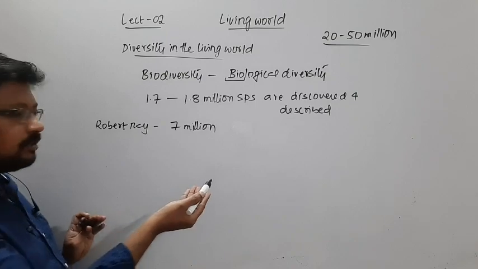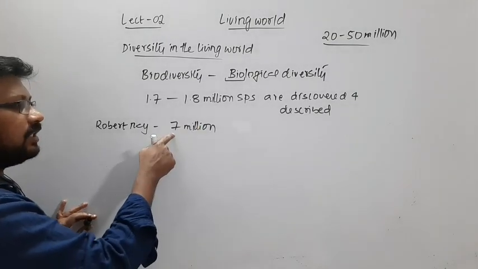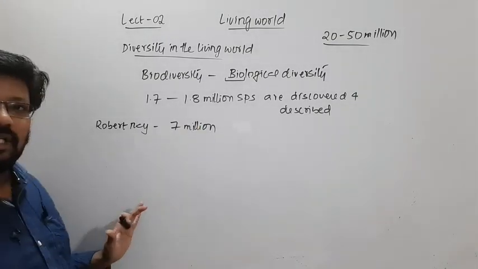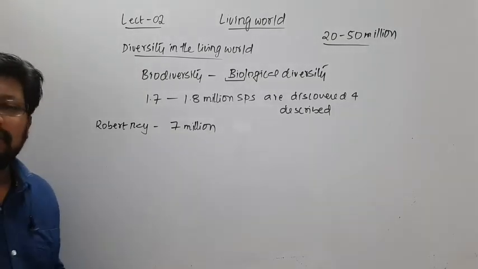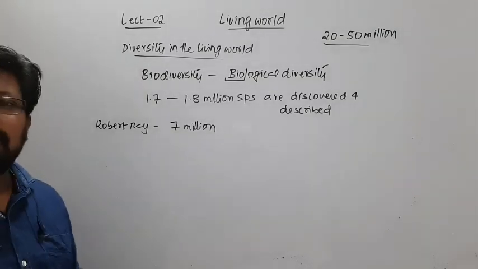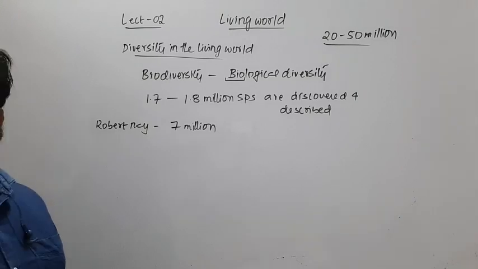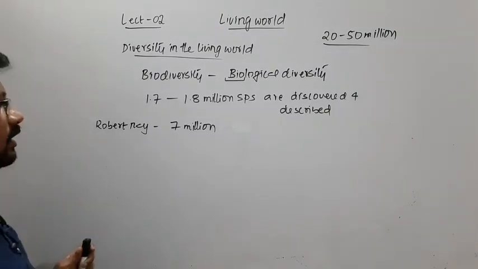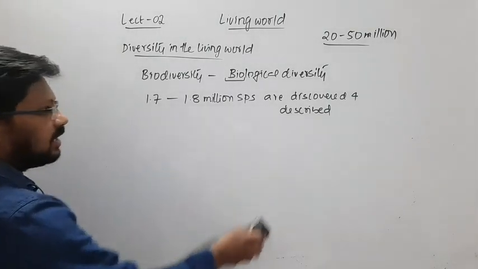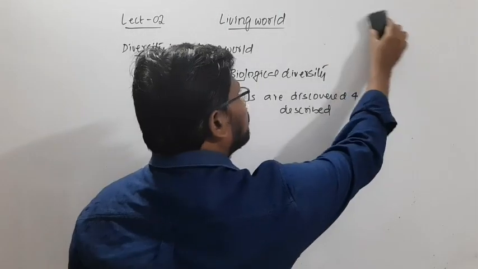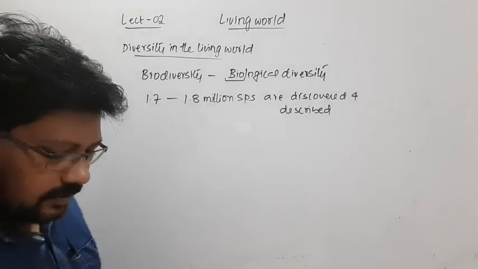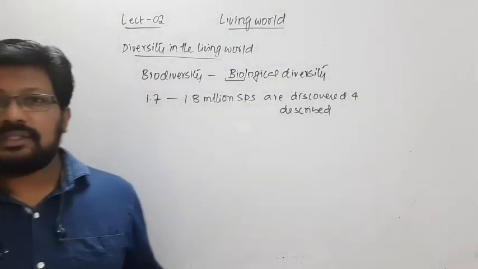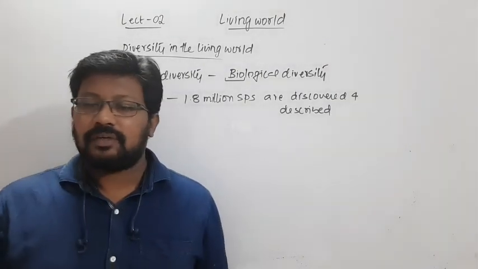Even then we round it off to 2 million. So removing it from this 7 million, we have still 5 million species to be discovered. Now whatever species we discover, we need to give them a universal name. Otherwise the local names could be confusing.